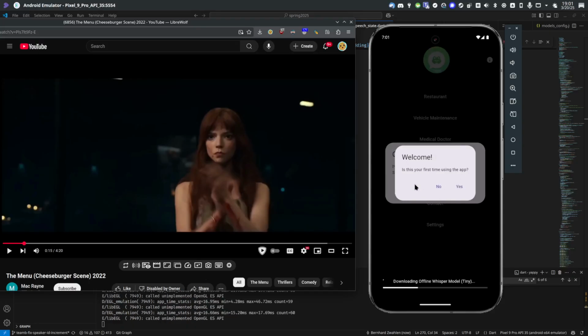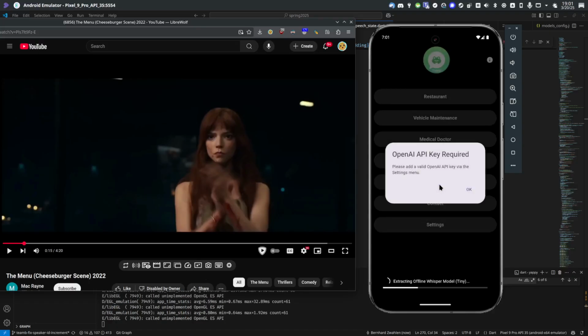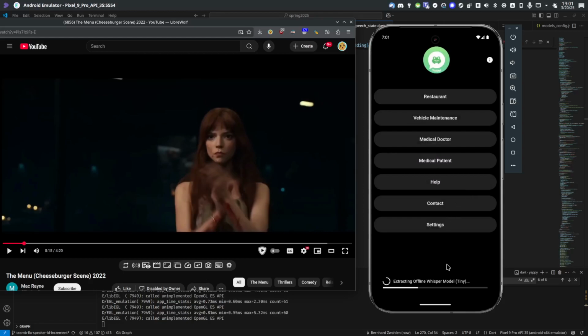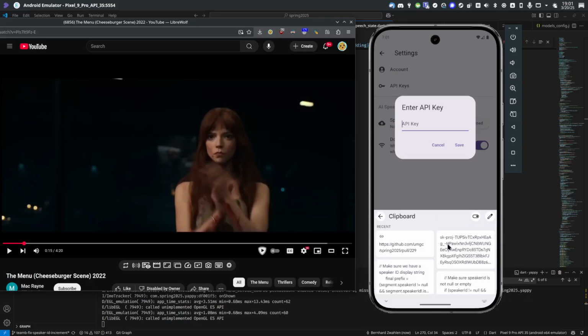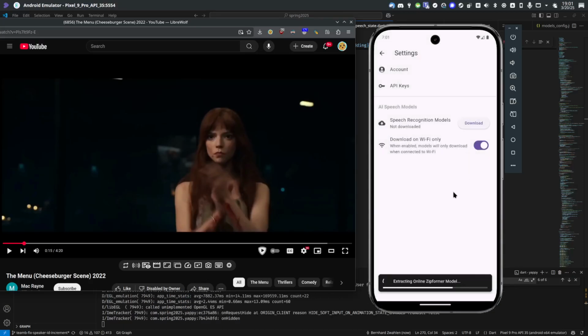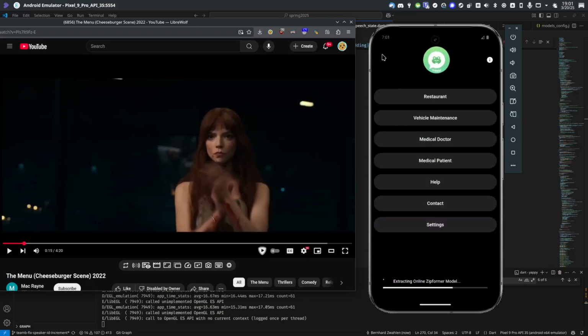So there's a welcome prompt there. If it is your first time using the app, you can hit yes and we'll go through a quick tutorial. I'm going to say no here. There's also an OpenAI API key required. Say OK. As you can see here at the bottom, our local models are still downloading. Meanwhile, I'm going to go over here and paste in my API key real quick. And while we wait for the download to finish, I'll do a quick walkthrough.